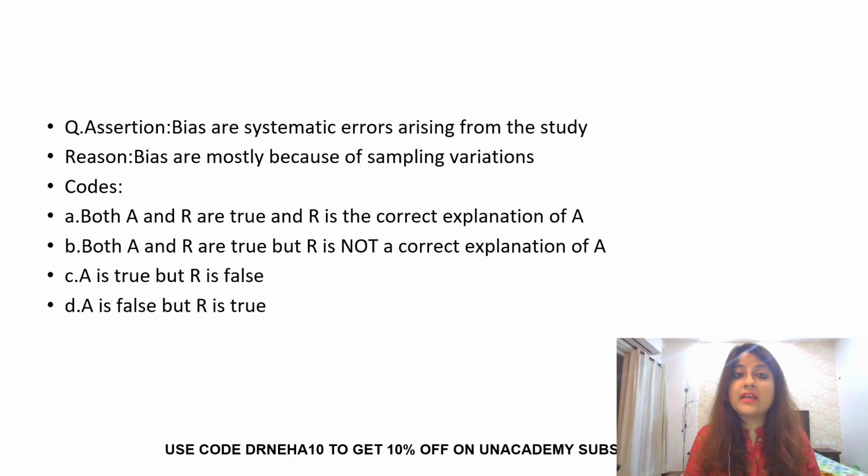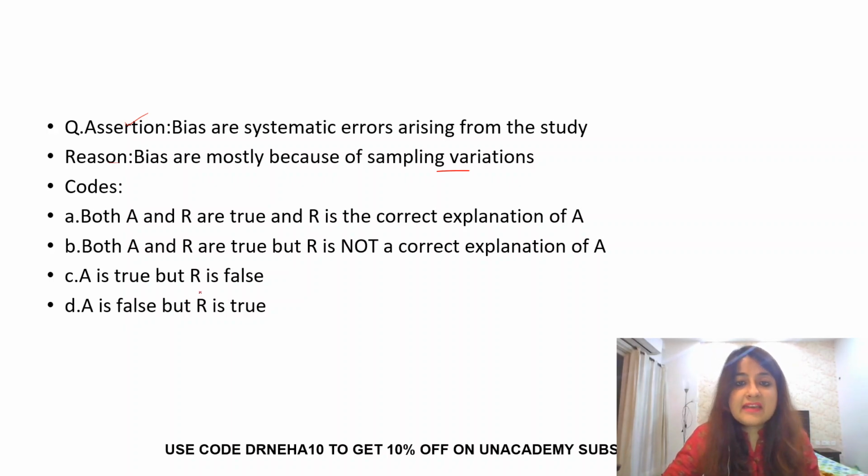Now let us begin with our topic for the day. We'll try to understand this topic, sampling and non-sampling error, random and non-random error, with the help of certain MCQs. The first MCQ that I've given you is: the assertion is, bias are systematic errors arising from the study. Reason, bias are mostly because of sampling variations. Your codes are: A, both A and R are true, and R is the correct explanation of A. B, both A and R are true, but R is not a correct explanation of A. C, A is true, but R is false. D, A is false, but R is true. So what do you think is the right answer to this?